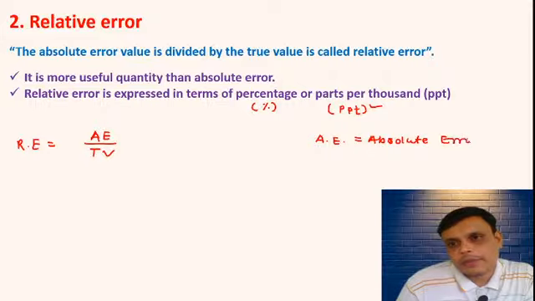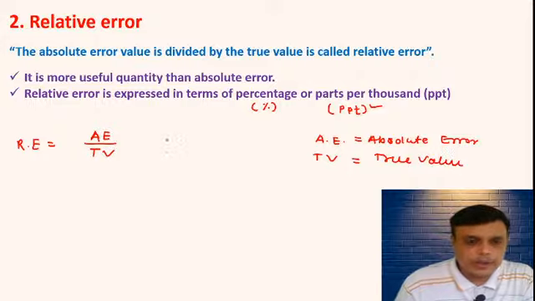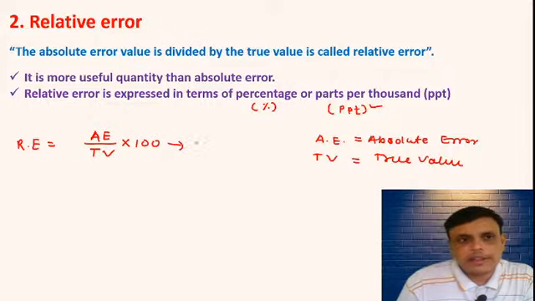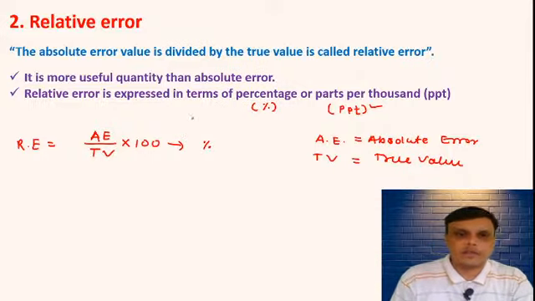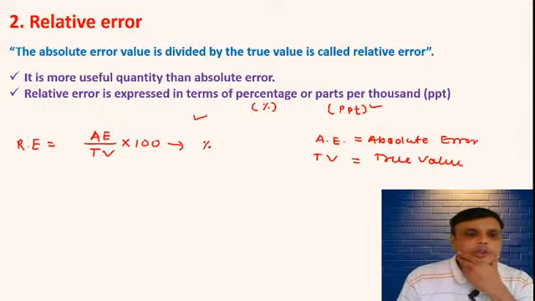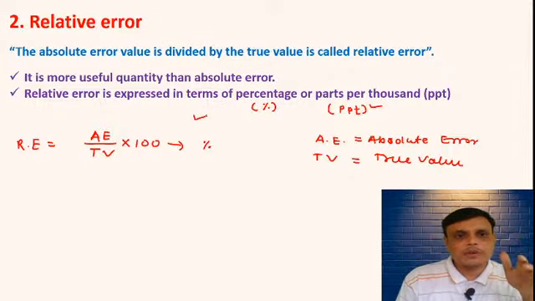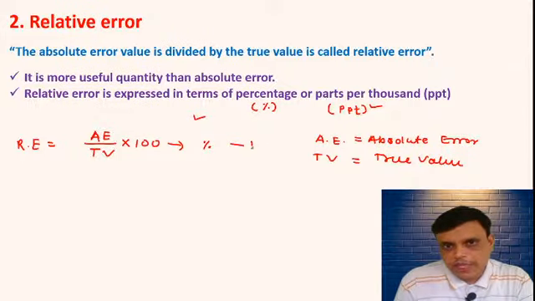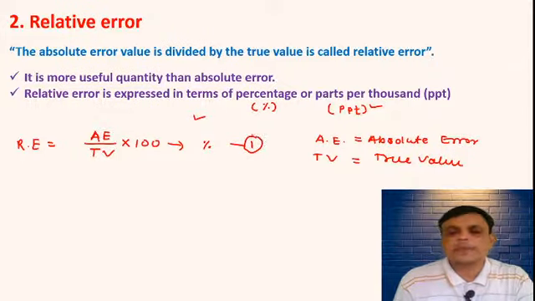A stands for absolute error and TV stands for true value, multiplied by 100. Then relative error will be expressed in terms of percentage. So this is the first formula of relative error, that is RE is equal to absolute error divided by true value multiplied by 100. This is the first formula, in terms of percentage.